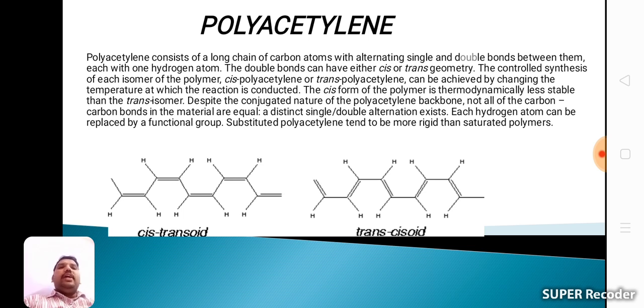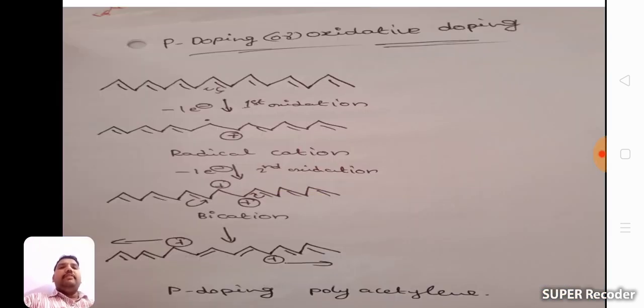Despite the conjugated structure of the polyacetylene backbone, not all of the carbon-carbon bonds in the material are equal. A distinct single-double alternation exists. Each hydrogen atom can be replaced by a functional group. Substituted polyacetylenes tend to be more rigid than the saturated polymer. These are the structures of cis-transoid and trans-cisoid, the two types of polyacetylene.